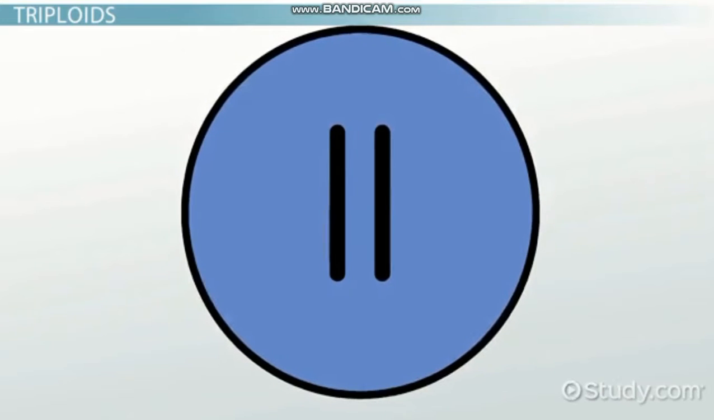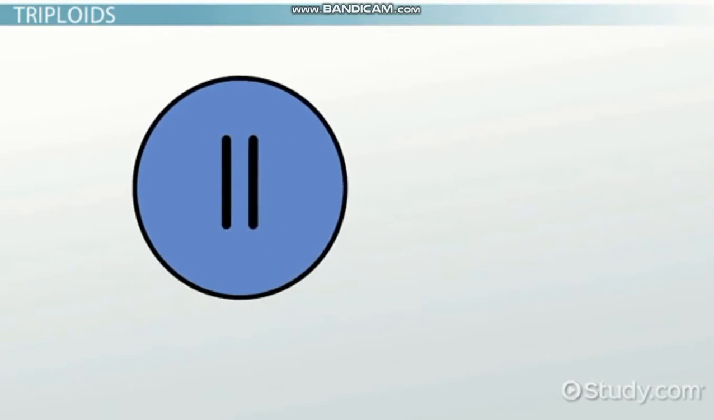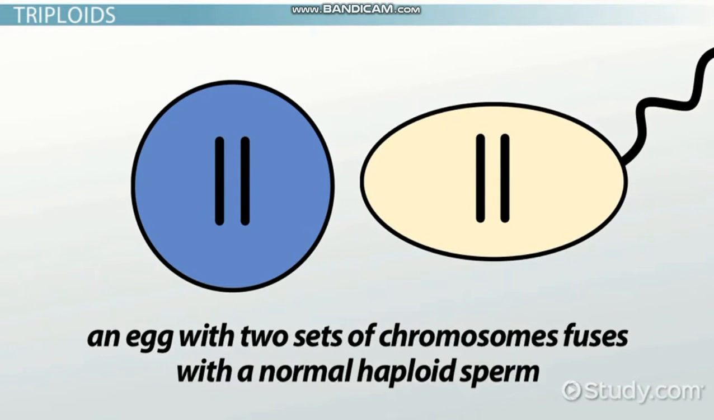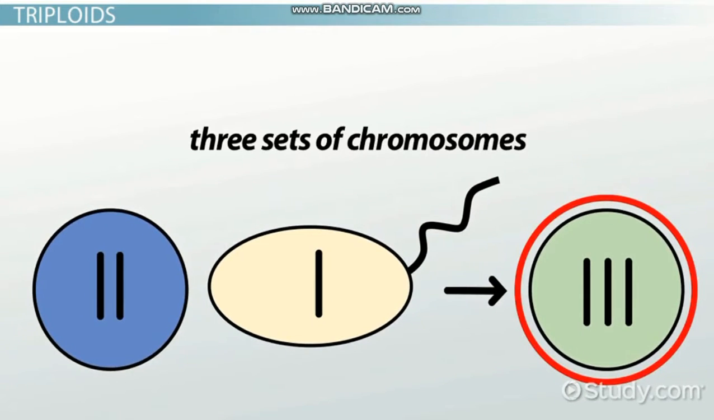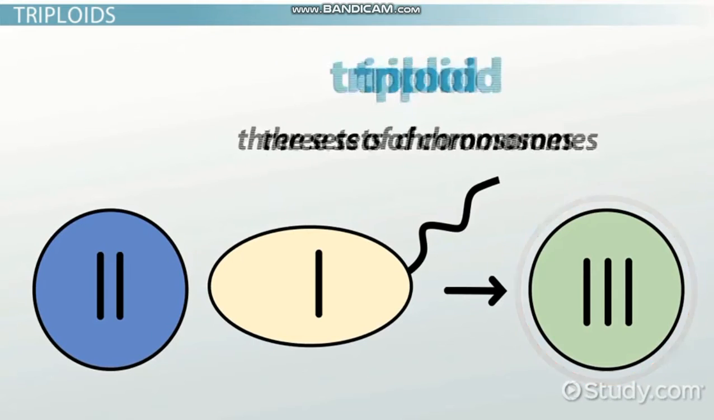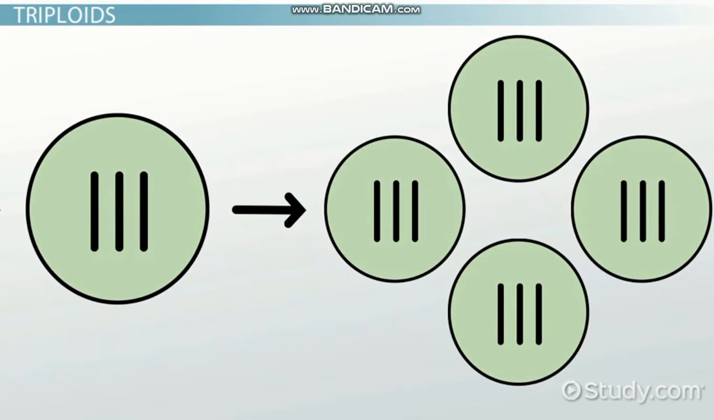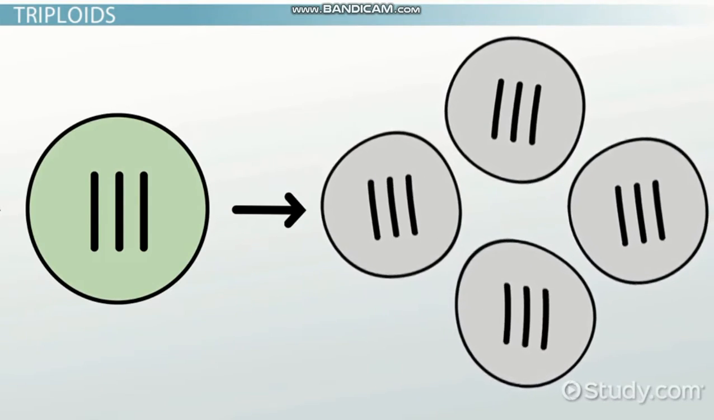The most common occurrence is when one new gamete gets 2 copies of the chromosomes. This can happen when females make eggs or when males make sperm. When an egg with 2 sets of chromosomes fuses with a normal haploid sperm, the resulting cell has 3 sets of chromosomes, or is triploid. Now, every cell in that new organism will be triploid. For most animals, this is extremely detrimental, and the organism won't survive.